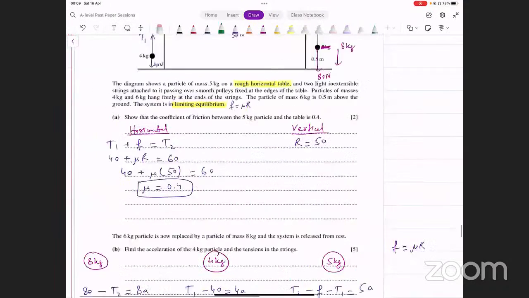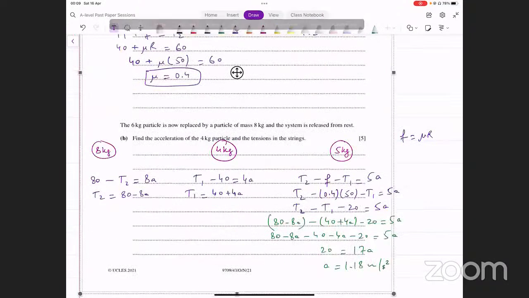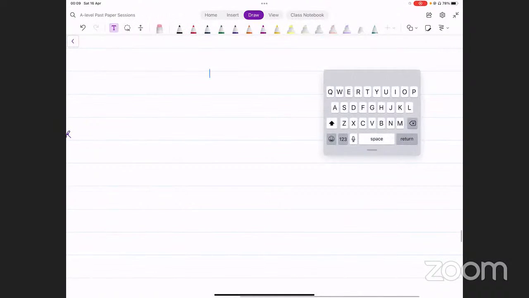अच्छा, हम क्या करते हैं? I'm just going to copy that figure here again. That's going to make things a bit simpler for us. Just give me a second.